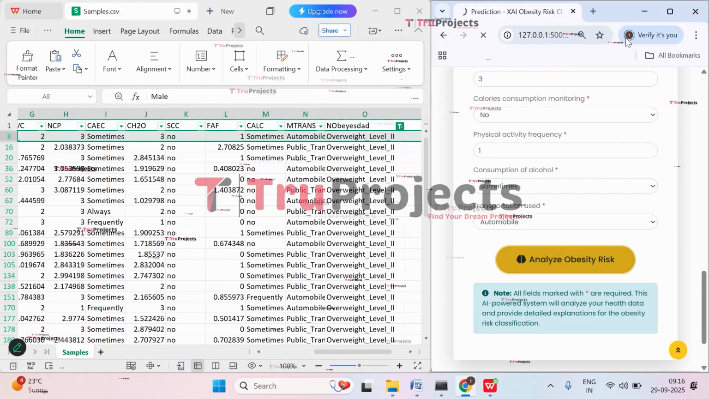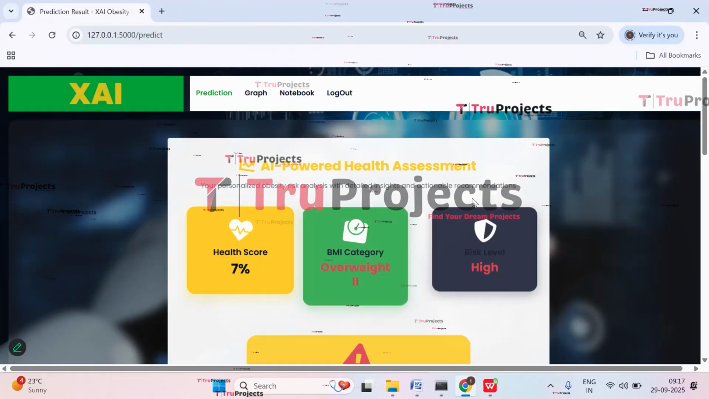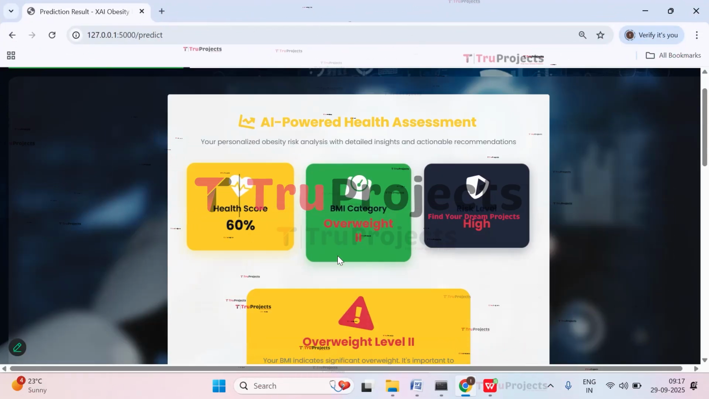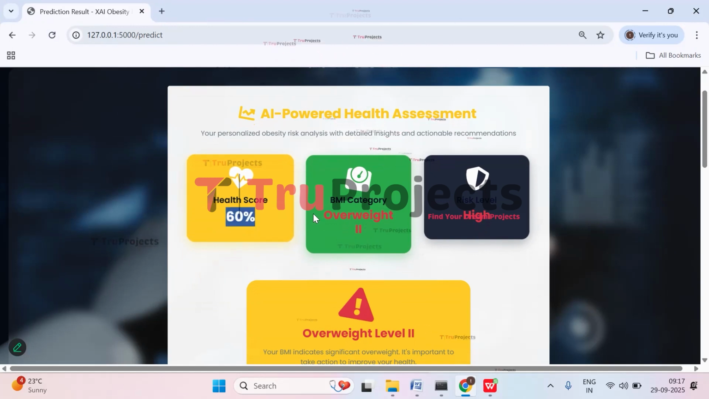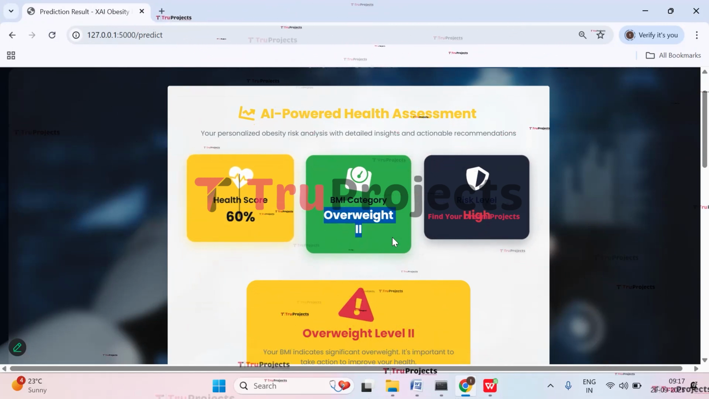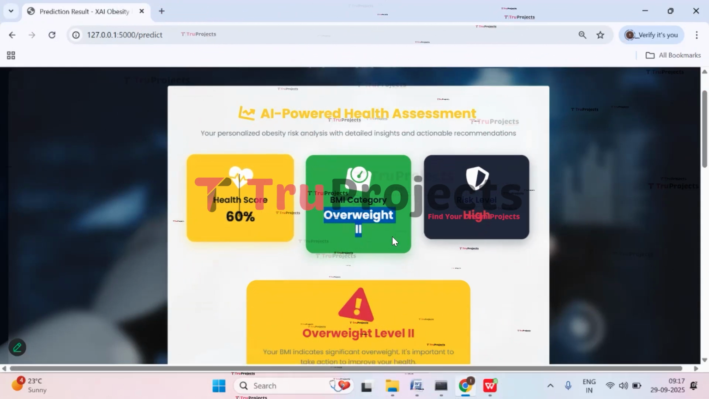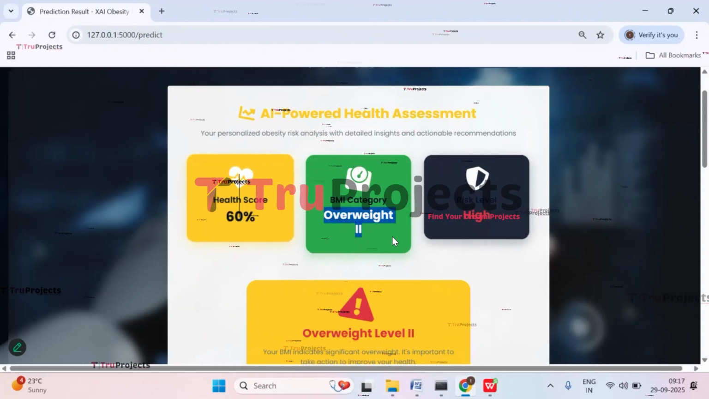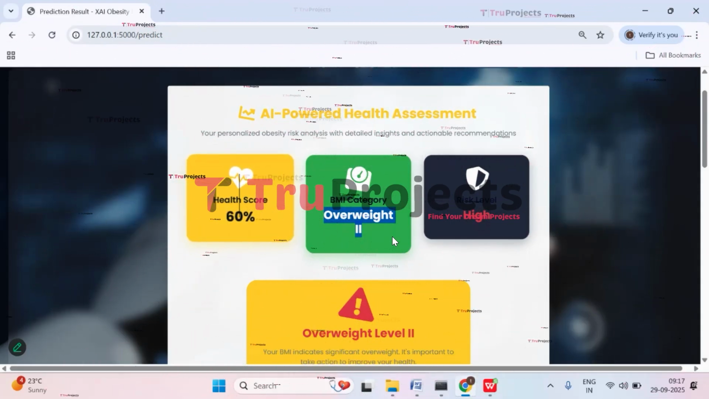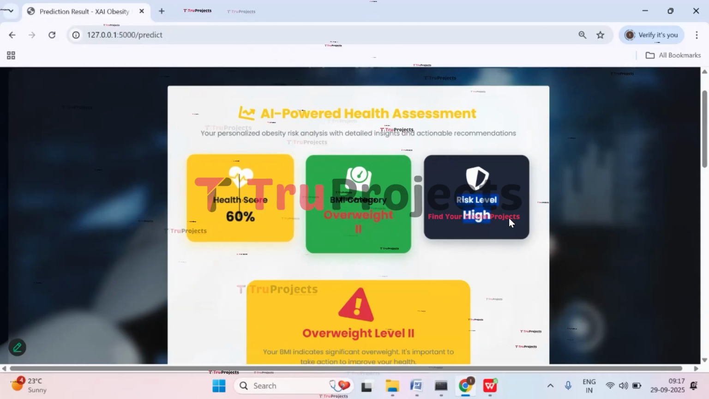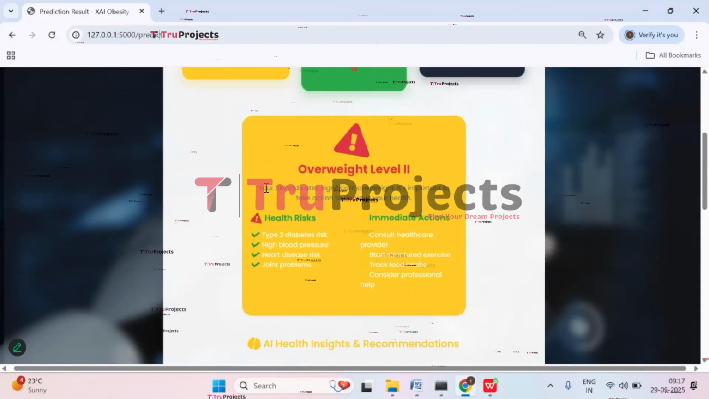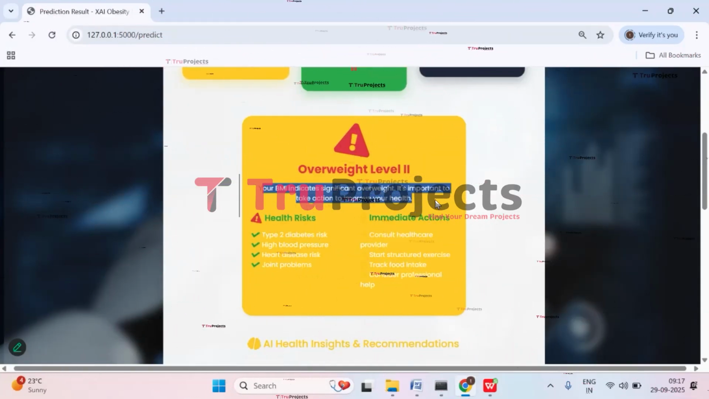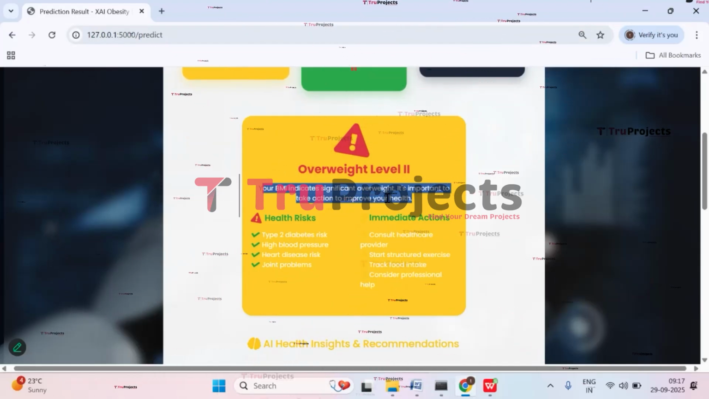Now click on analyze obesity risk. So here if you observe, we have health score of 60% and he's at overweight stage 2. After this stage, he will get obese. So if we don't take care at this stage, he will be obese in the next stage after he gains weight. And here we have risk level high. Here we have overweight level 2. So your body mass index is significantly overweight. It is important to take action to improve your health.